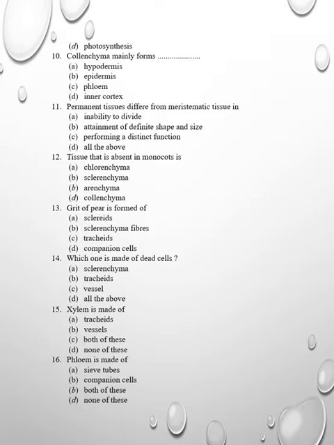Right? Option C. Then 16. Phloem is made of sieve tube, companion cell, both of these, none of these. Here there is a change needed, the third option should be C. Answer C, both of these. So phloem is made of sieve tube and companion cell, both of these.